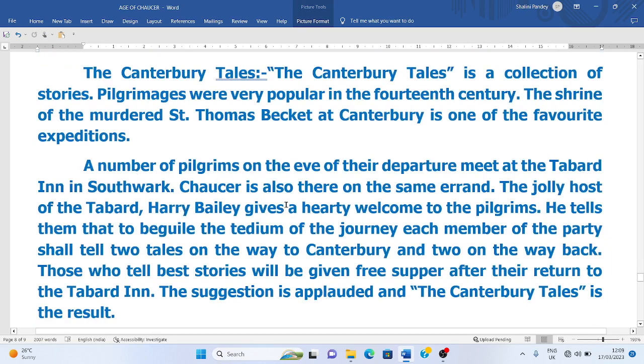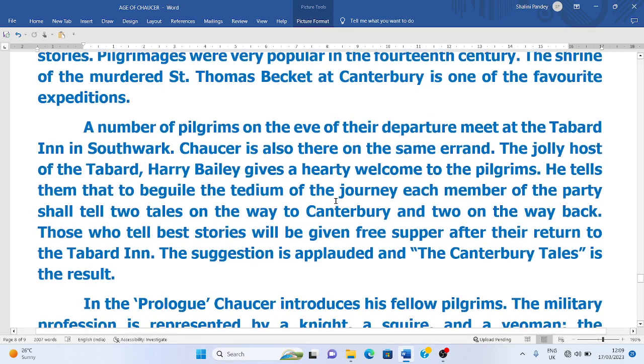So, a number of pilgrims on the eve of their departure met at the Tabard Inn in Southwark near London. And Chaucer is also there on the same errand. He is also on the pilgrimage, Geoffrey Chaucer. So, there are 29 pilgrims plus Chaucer.